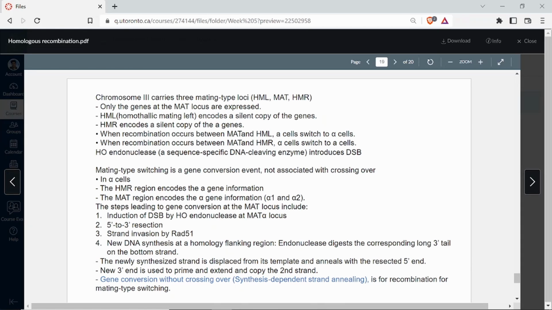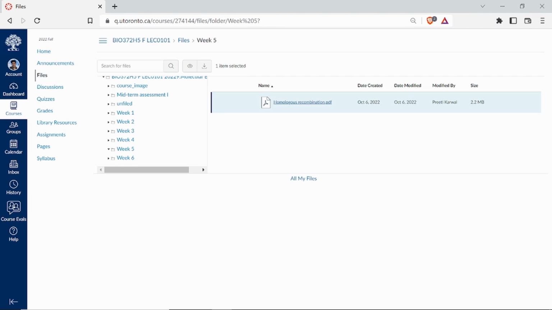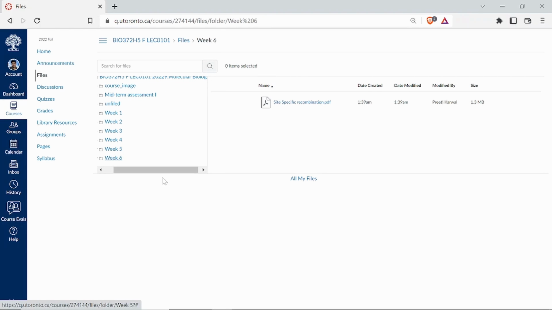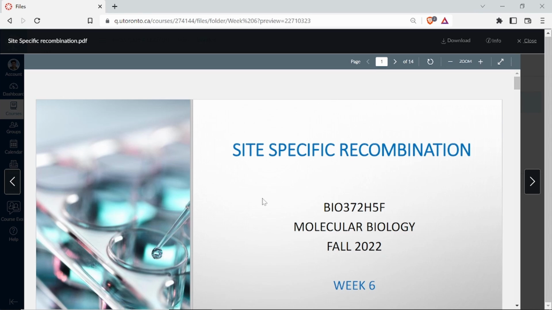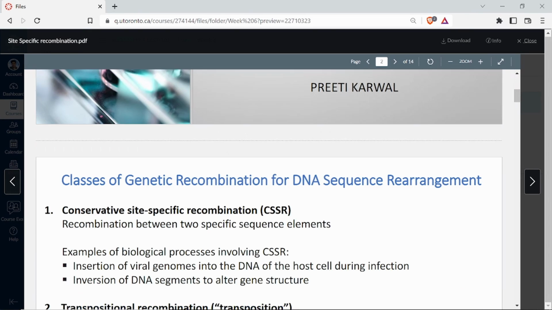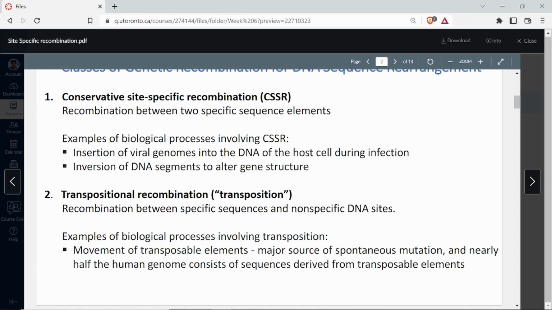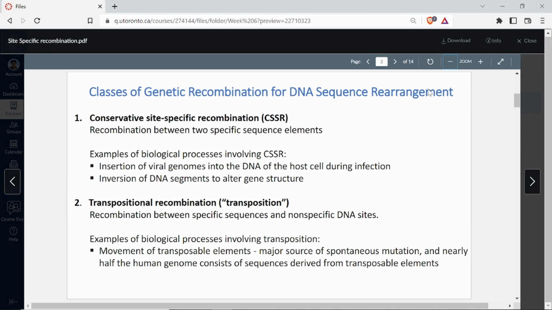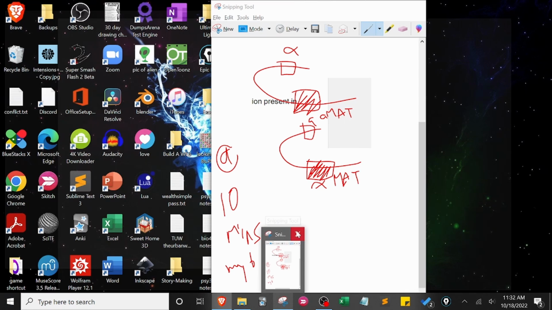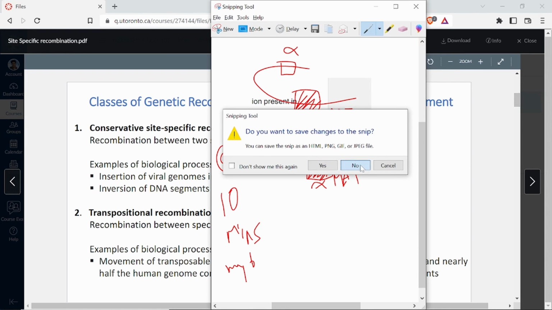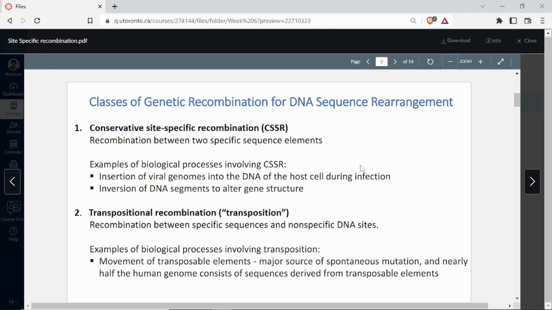So we're done with this part, and we're done with homologous recombination, and now we're going to move on to site-specific recombination.